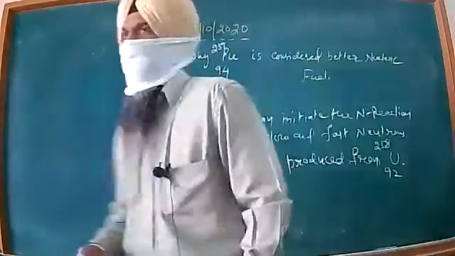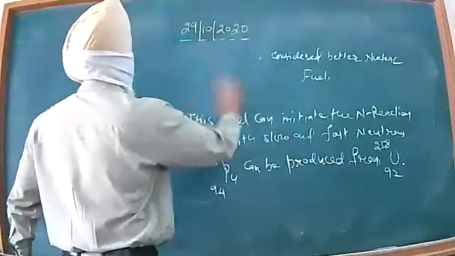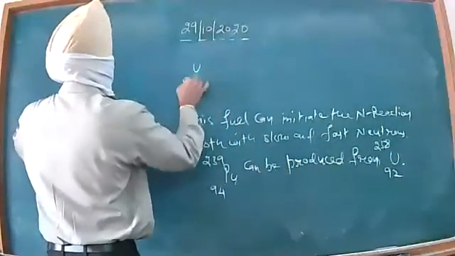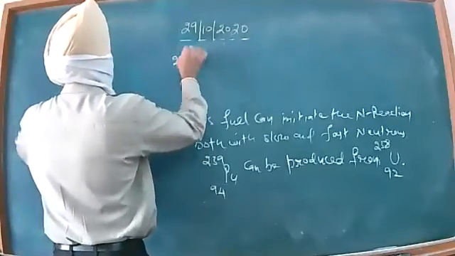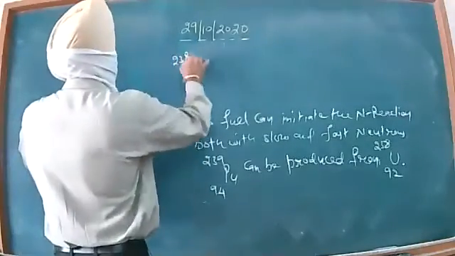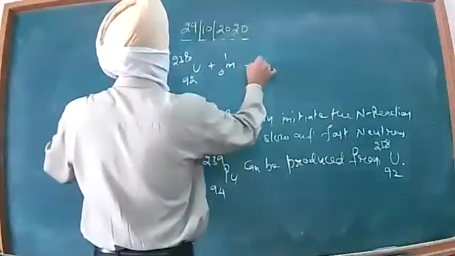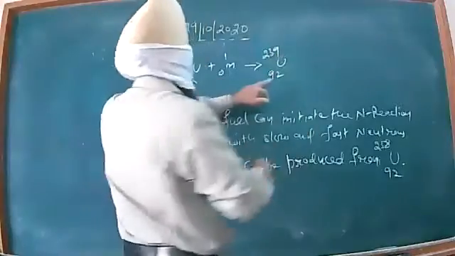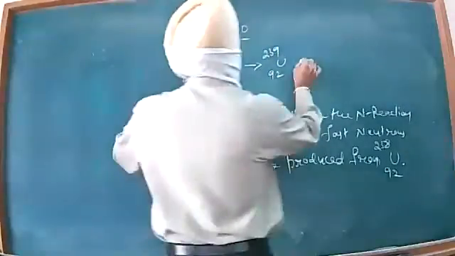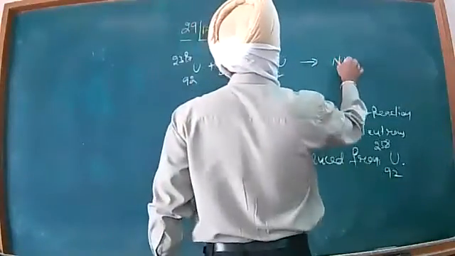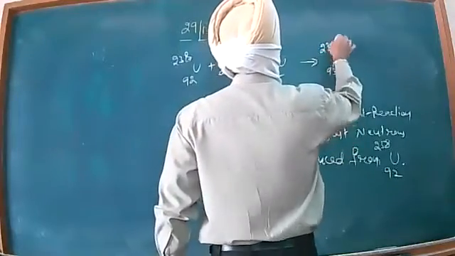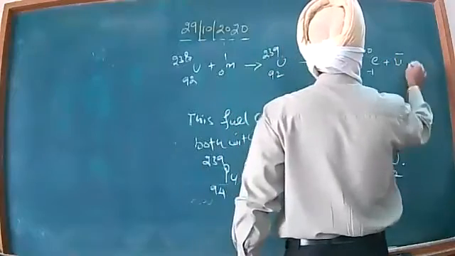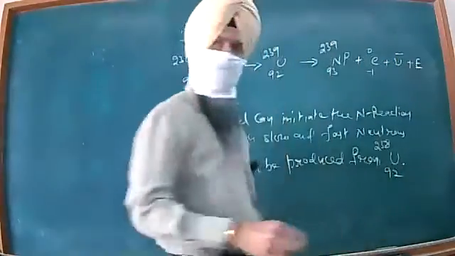Dear children, I have uranium 92-238, and this is absorbing one neutron. It will give you uranium 92-239, the compound nucleus. And then it will give you neptunium 93-239 plus a beta particle, antineutrino, along with some energy.